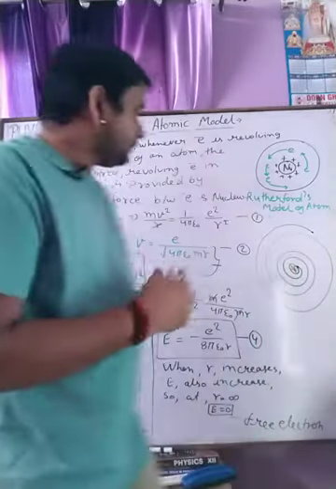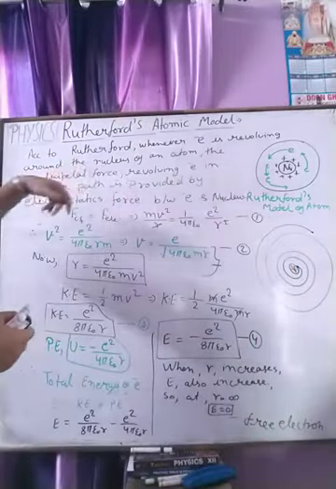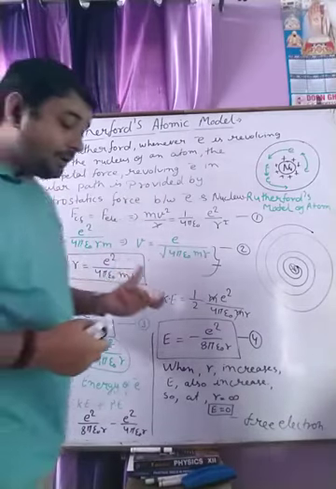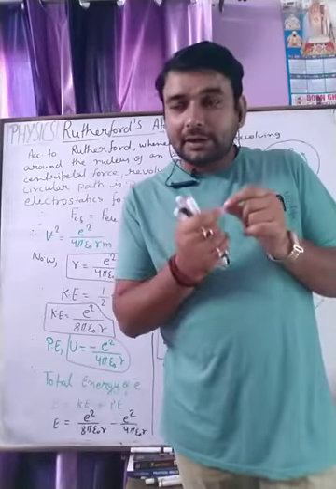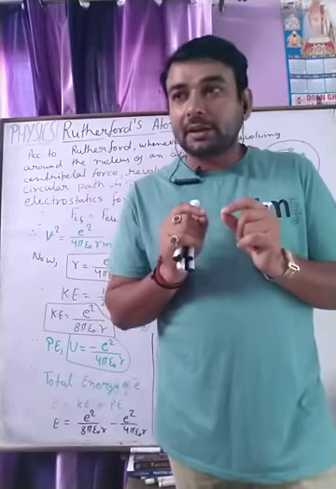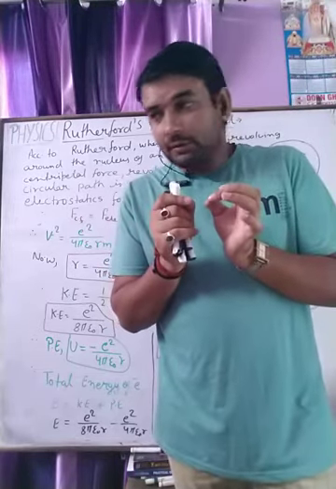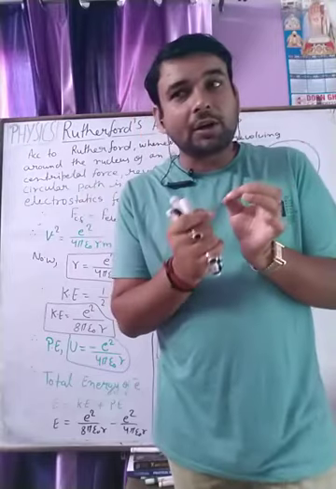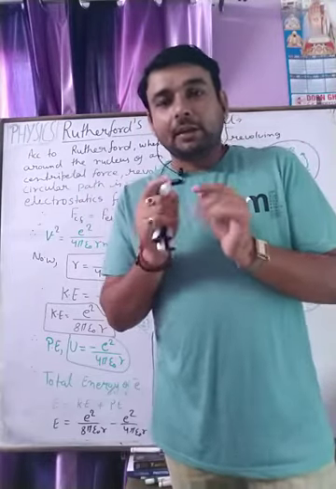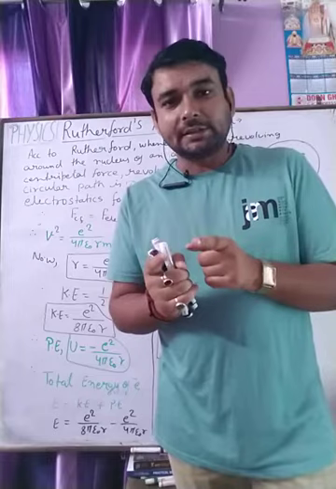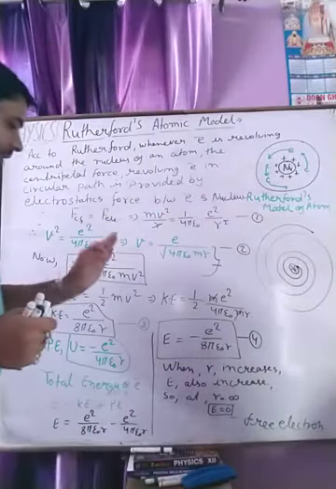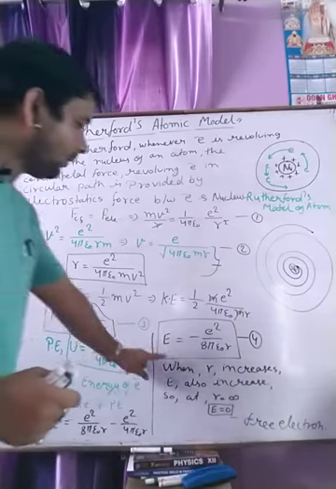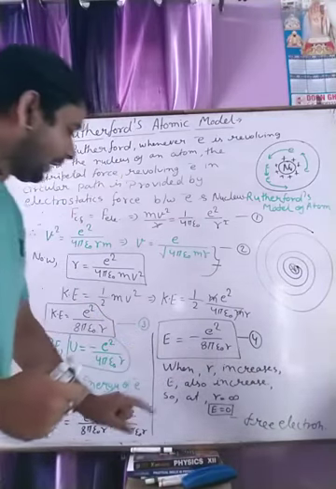as discussed or explained by Rutherford. Whenever the electron is revolving around the nucleus, it continuously radiates energy, but the Rutherford model is not able to explain the energy spectral lines. So these two are the drawbacks of the Rutherford model on the basis of this last formula.